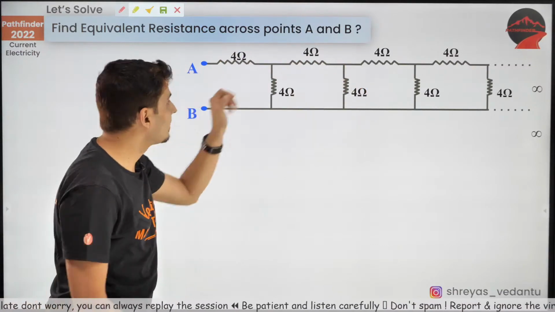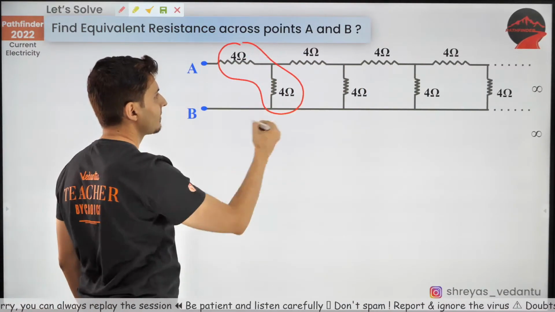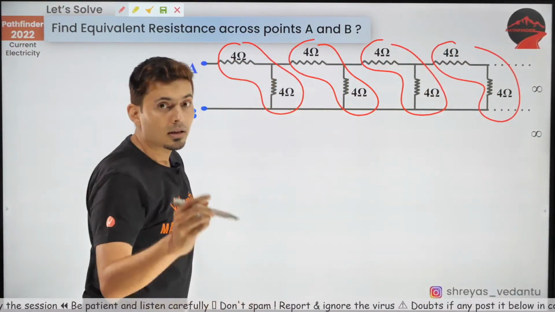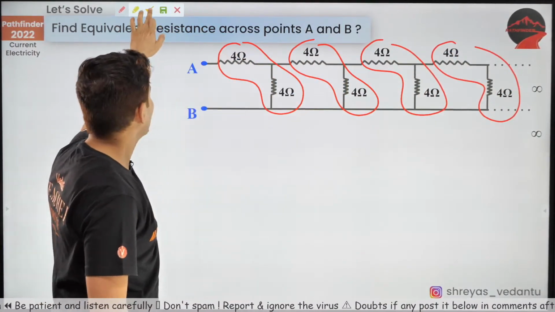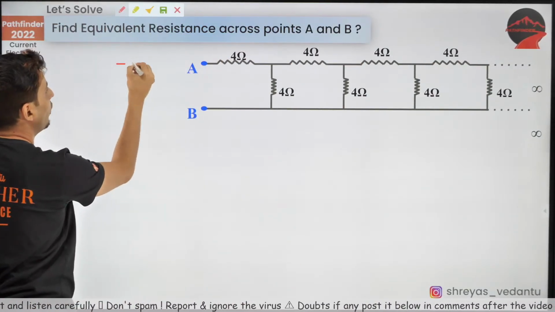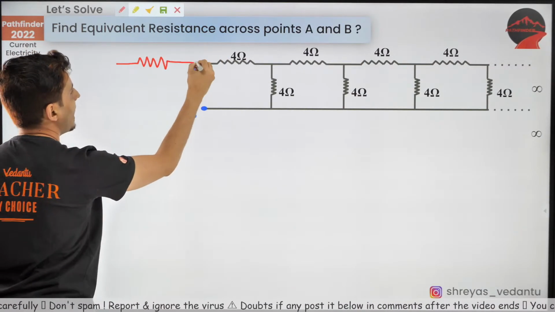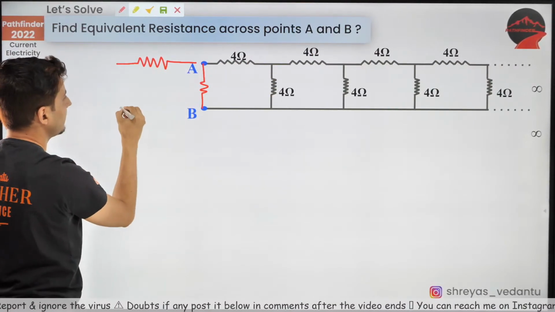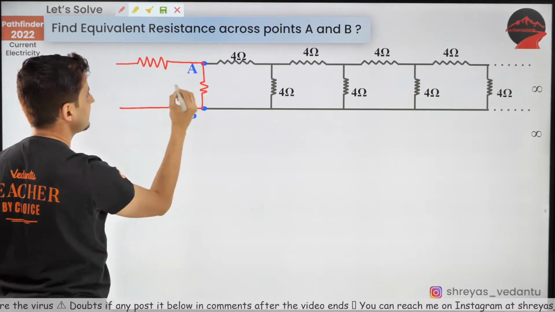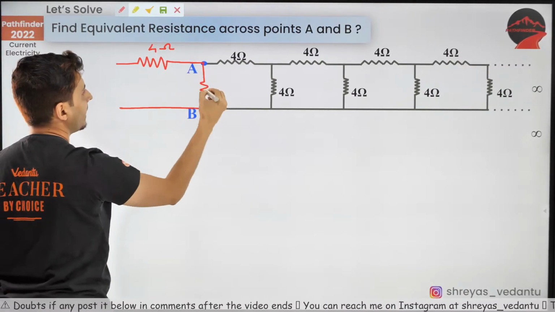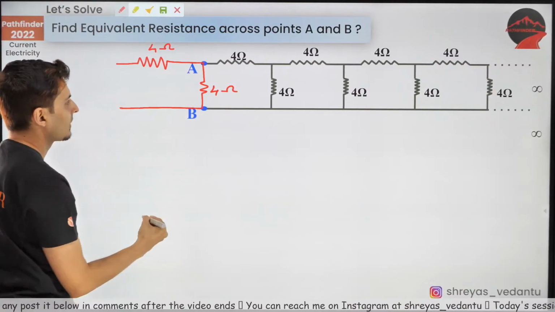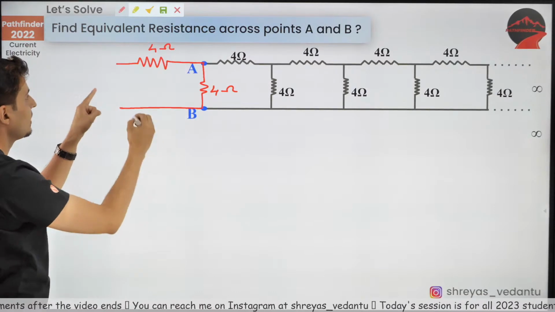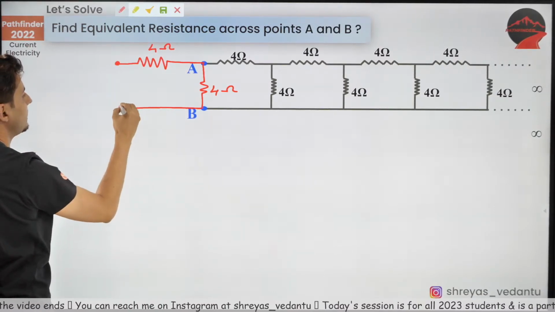The pattern which is repeating over here is this one. This is the repeating pattern. This is the infinite thing. Add one more thing over here, it won't make a difference. Infinity plus one more thing will not matter. That's the logic. So this is 4 ohm and this is also 4 ohm. I hope you understand. This circuit will have some equivalent resistance between them.